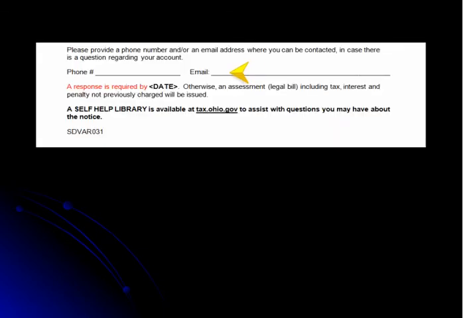The next section of the notice includes an area where you can write your phone number and email address in case the department has follow-up questions regarding the information that you submit. Immediately below, you will see that you are required to respond by a certain date. Failing to respond by the date listed may lead to an assessment, which will include tax, interest, and penalty.